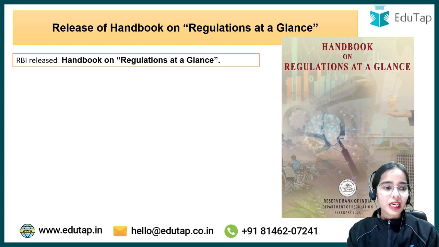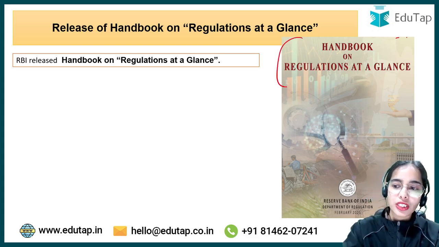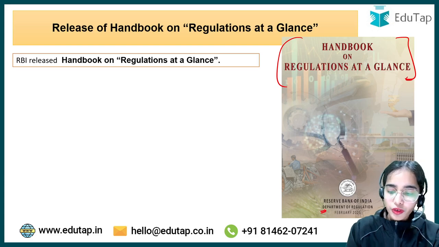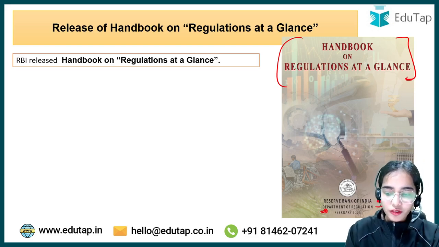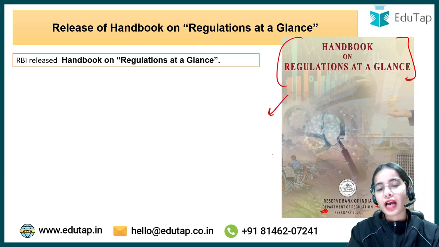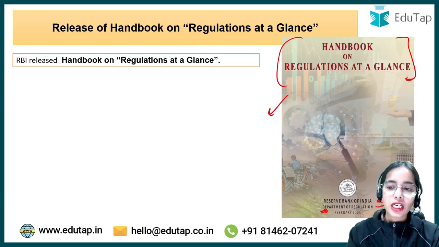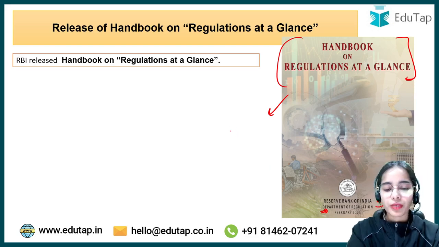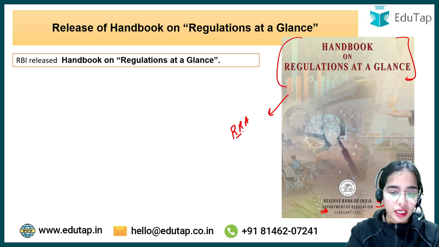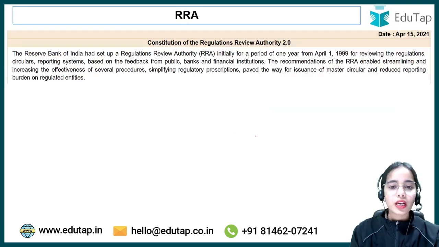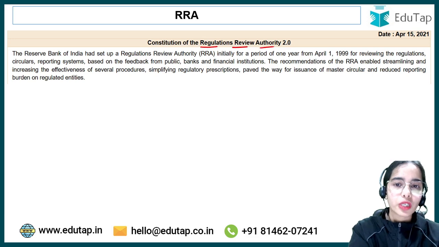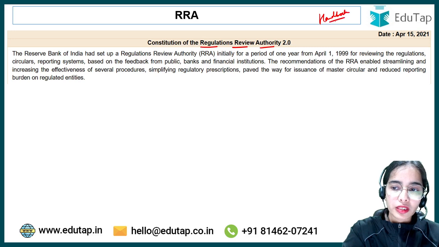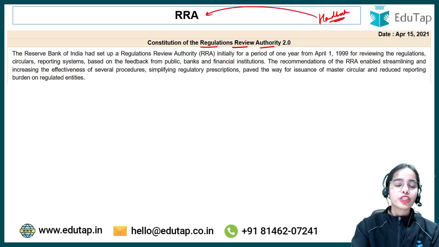So the RBI has released the Handbook on the Regulations at a Glance. It is the Department of Regulation of the Reserve Bank of India that has released this handbook, and this is a very wonderful handbook that the RBI has released. Now this handbook is released by the RBI on the recommendation of the RRA. So what is this RRA? RRA is the Regulations Review Authority. Okay, so we will discuss the handbook, but before that, let's discuss the Regulations Review Authority.